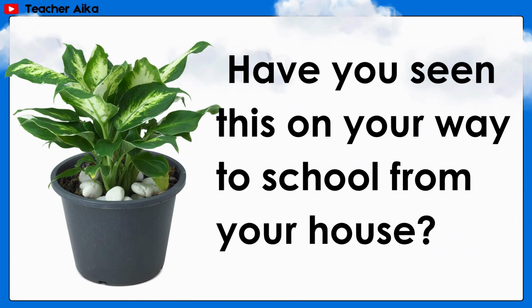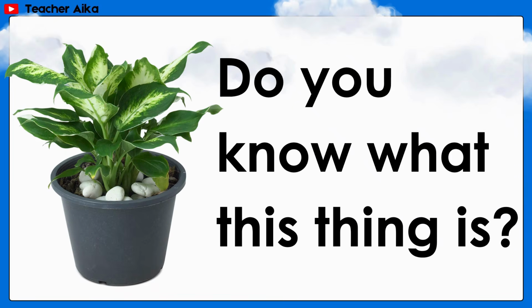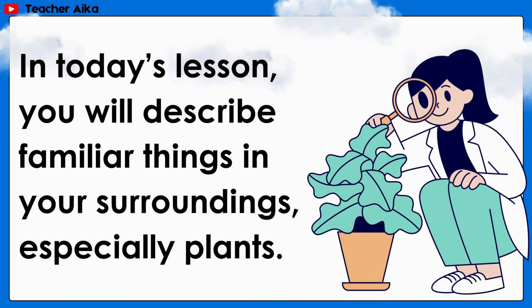Have you seen this on your way to school from your house? Do you know what this thing is? In today's lesson, you will describe familiar things in your surroundings, especially plants.